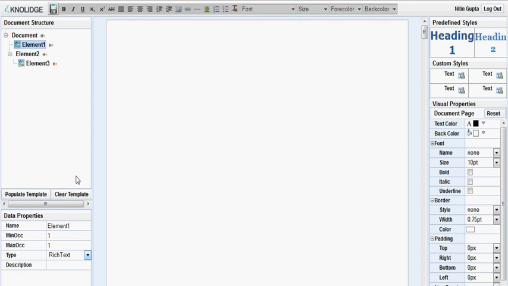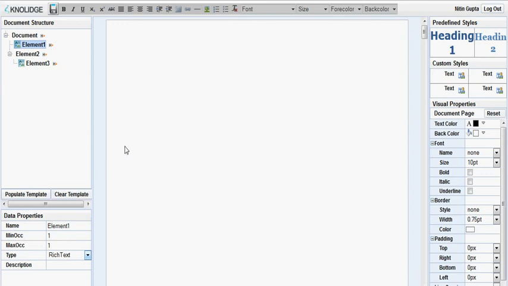Here we create the structure, and here we associate the data properties with it. And the window on the right hand side is the visual properties window. So, okay, we created a structure on the right using the document structure window and the data properties window. But how does that structure look on the document?